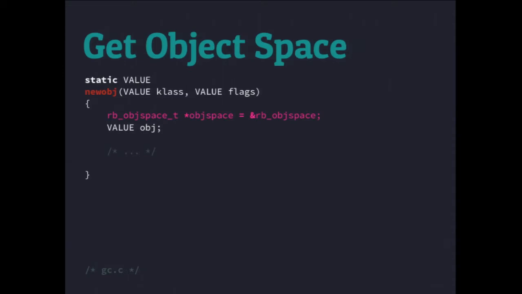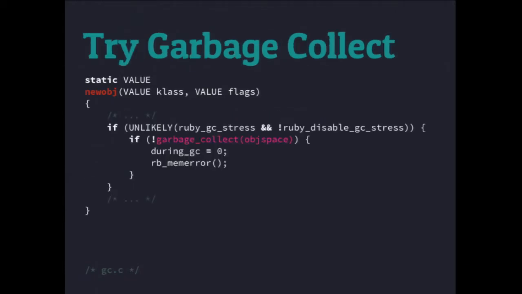So here we are. This is a pretty long one. We're going to go through this in a couple steps. So newobj is really where the magic happens. We're finally there to create an object. So let's first start getting our object space, which we need to access. We're going to pass that in and hold on to it for a bit. Then we're going to try to do some garbage collection. So we're just kind of working our way down through the code. Right here, we do garbage collection.